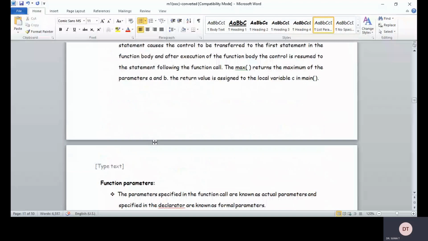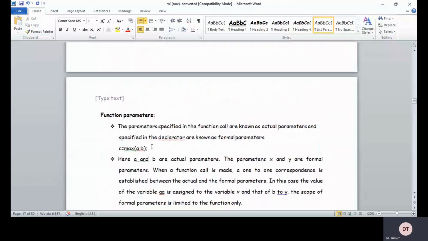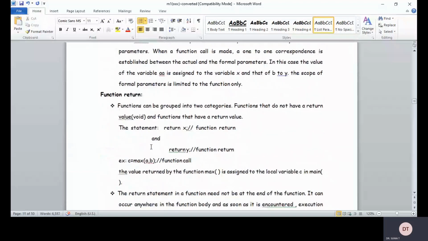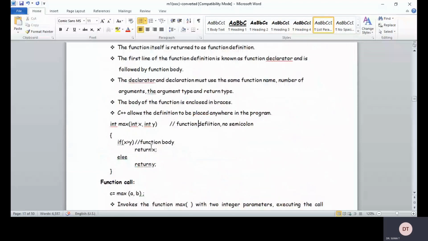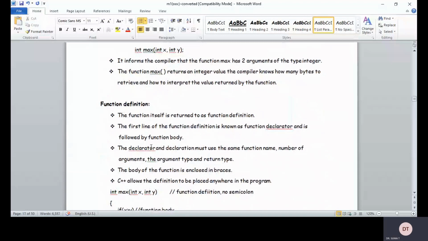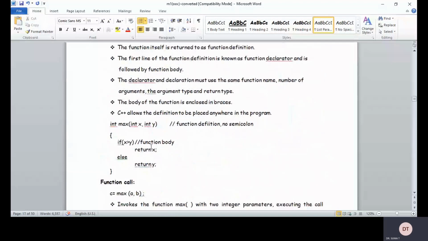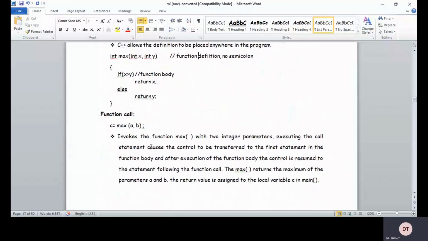Function call, function parameters, function return, the function definition, right? The declarator and declaration must use the same function name, number of arguments, argument type and return type. The body of the function is enclosed in braces. C++ allows the definition to be placed anywhere in the program. Int max of int x comma int y. So this is the function definition, and we are not using any semicolon for defining the function.